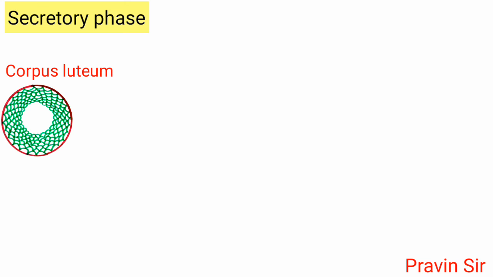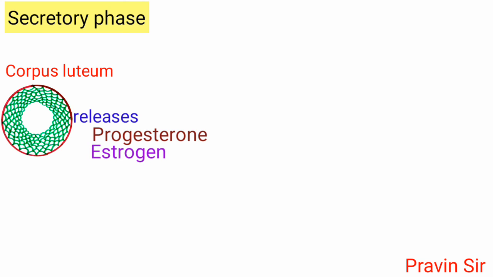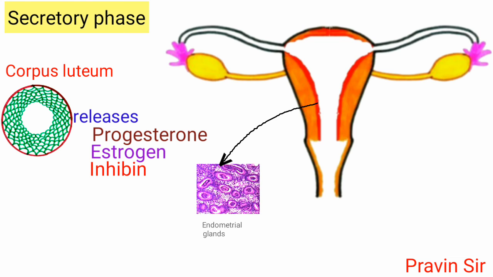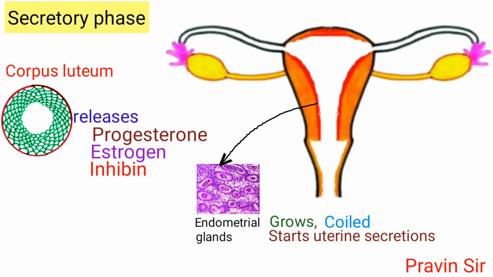The corpus luteum releases progesterone, small amount of estrogen and inhibin. Under the influence of these hormones, the endometrial gland grows, becomes coiled and starts uterine secretion.